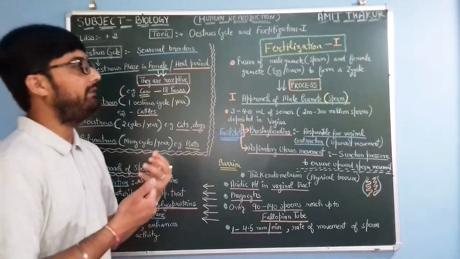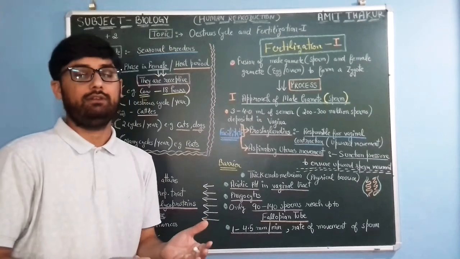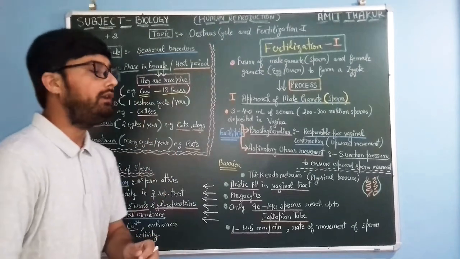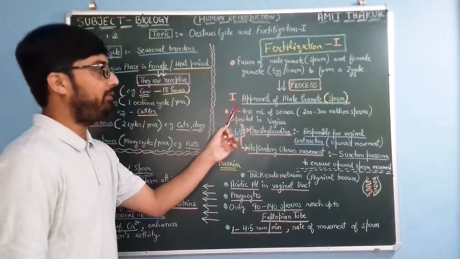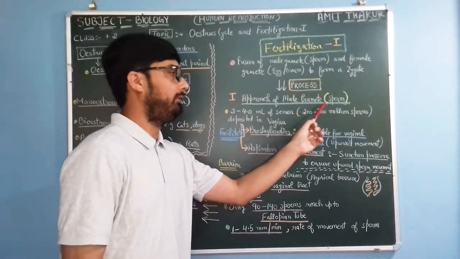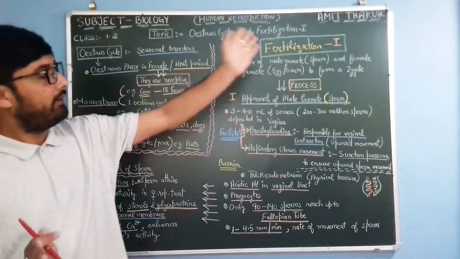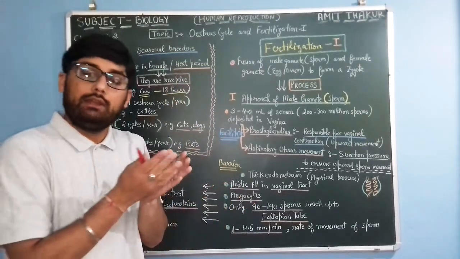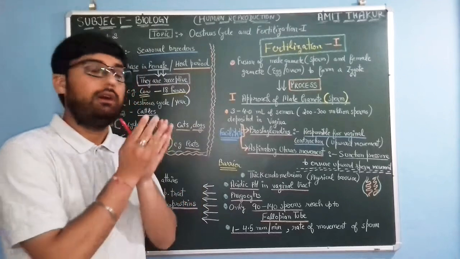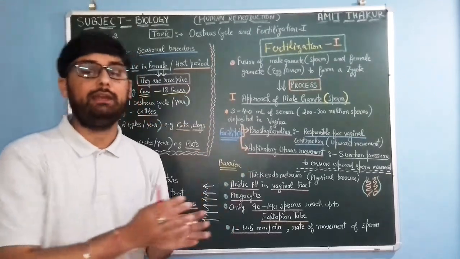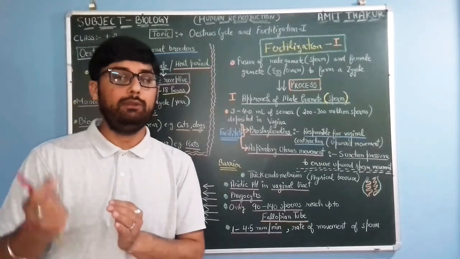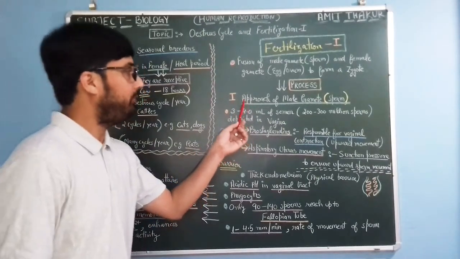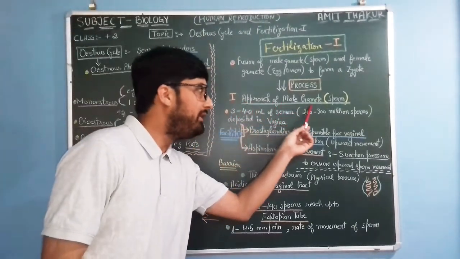So how does this process take place? Especially in case of humans, because we are talking about human reproduction. This begins with the approach of the male gamete or sperm. As we are talking about fertilization, how does it begin? It could only begin after the entry of the male gamete or sperm inside the female reproductive tract or vaginal tract. So first this begins with the approach of the male gamete or sperm.